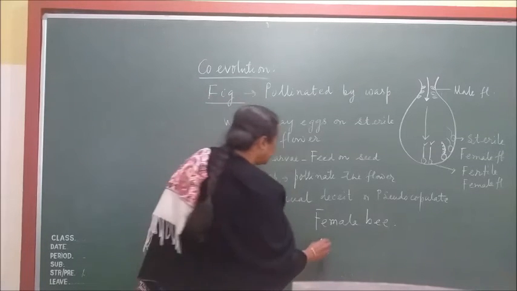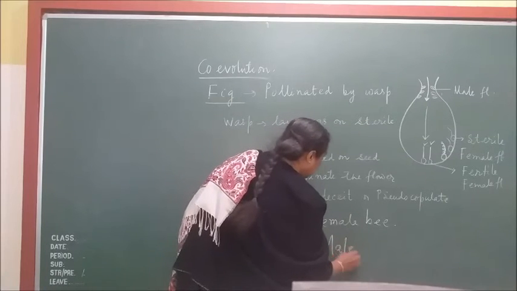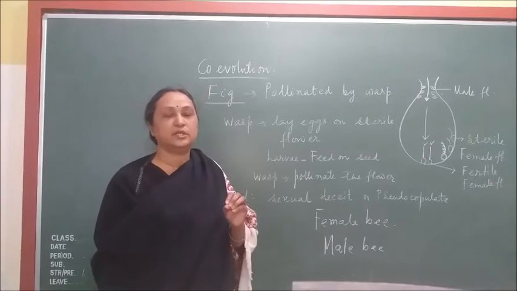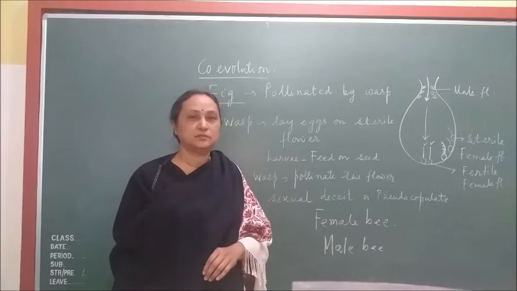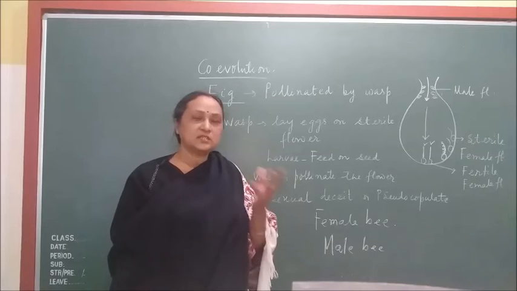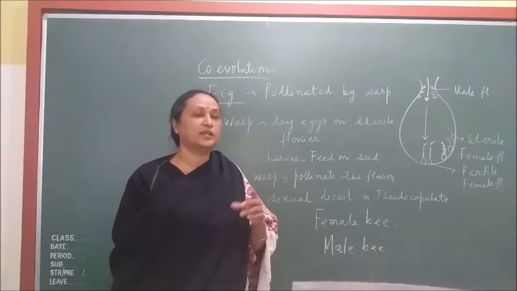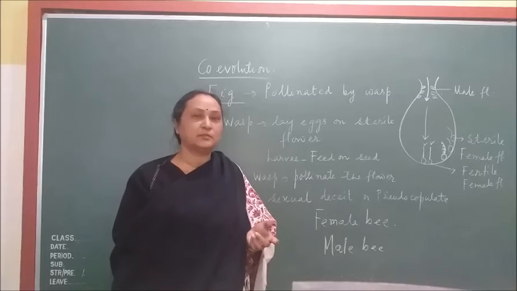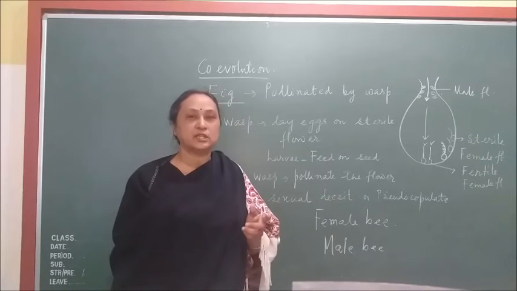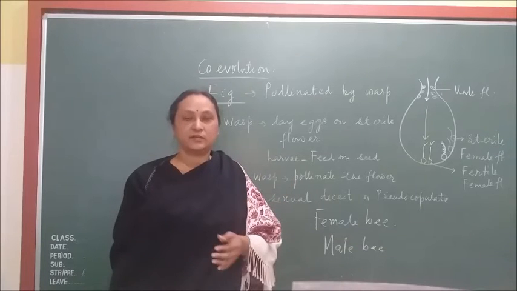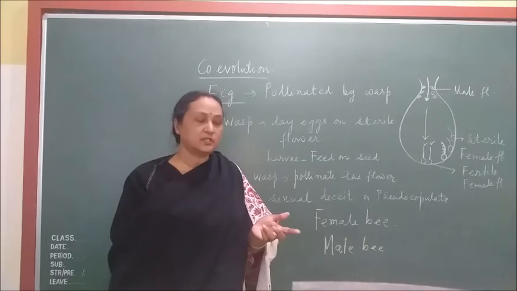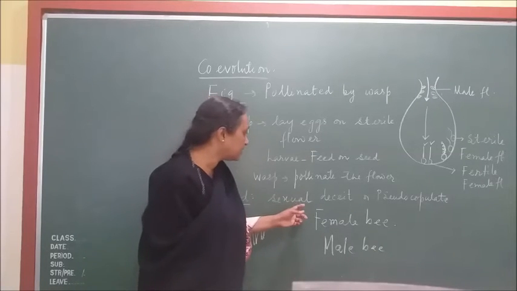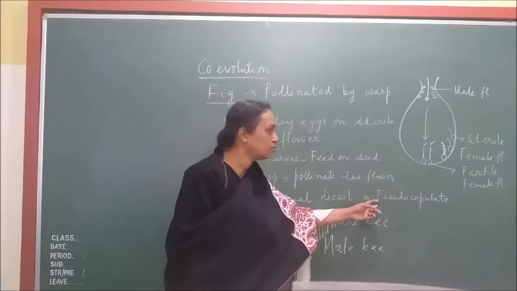Now the male bee, thinking the petal is a female bee, sits on the flower and thinks that he is copulating with the female bee, but actually in the process the bee is helping the plant in pollination. When it visits another flower of the orchid, it transfers the pollen grain from one flower to another flower. So why is it called sexual deceit or pseudocopulation?